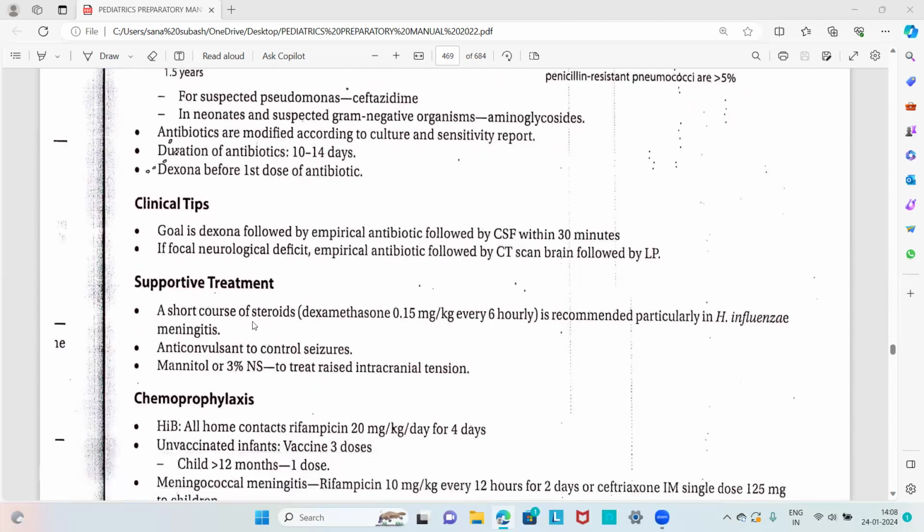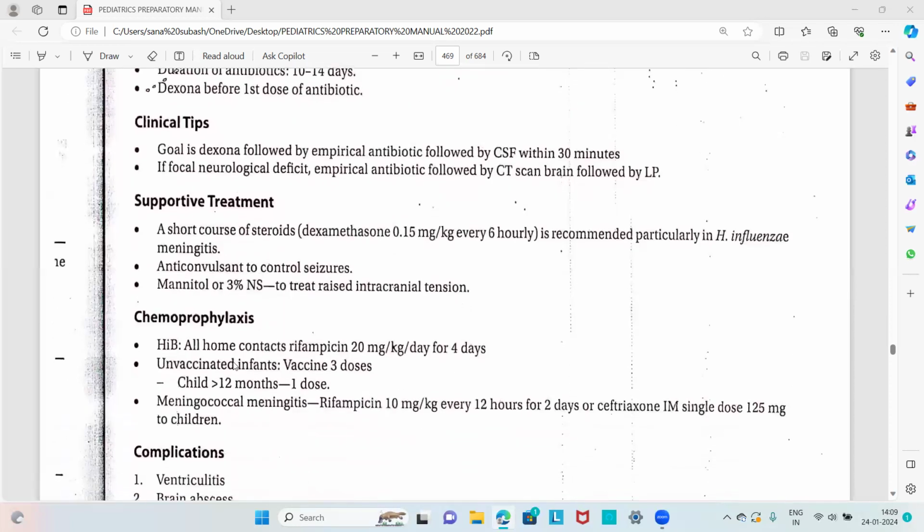For supportive treatment, we have to give a short course of steroids, that is dexamethasone 0.15 milligram per kilogram every 6 hourly, which is recommended particularly in Haemophilus influenzae meningitis. And anticonvulsants are also given to control any seizure attacks. And mannitol or 3% normal saline to treat the raised intracranial tension. So most of the supportive treatment is to help in the relief of the symptoms: anticonvulsants to control seizures, and for raised intracranial tension, mannitol or 3% normal saline. So that is about the supportive treatment.